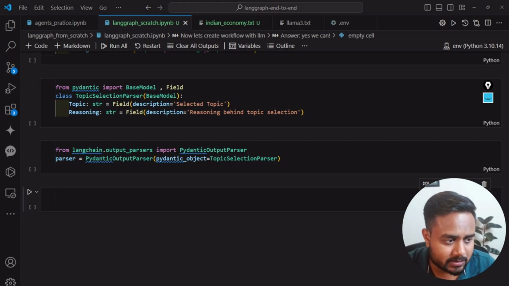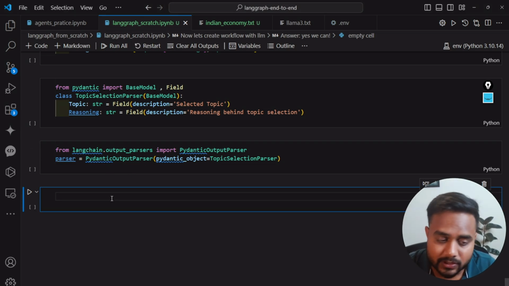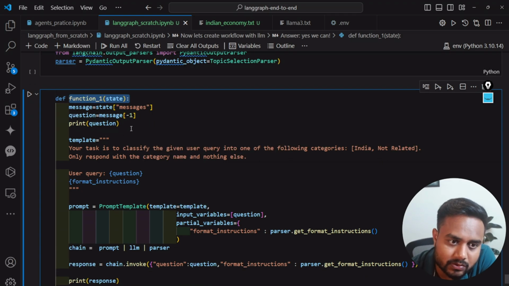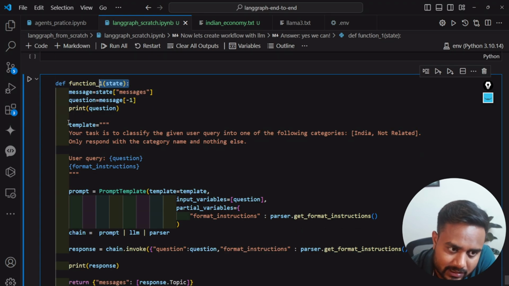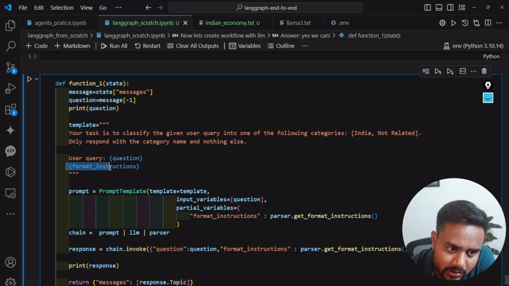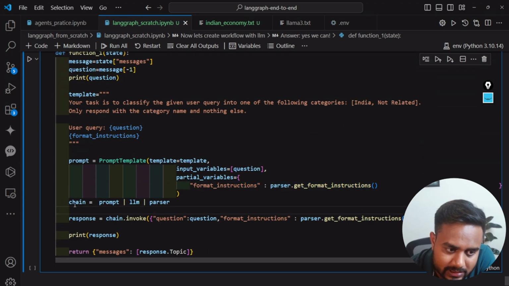Now this function basically decides which node I need to call further. What this function is doing is taking a message from the message state, and then here I'm creating a template. Along with the template, guys, I added one more thing, format instruction, and I'm getting this instruction from this parser. I will come to this part and explain that. Then here I'm creating a chain, and finally I'm getting a response, and here I'm returning this particular topic.